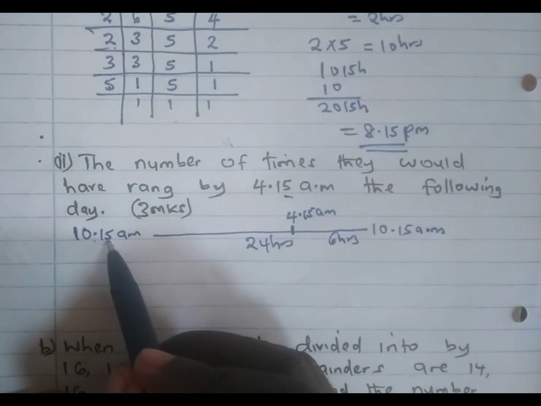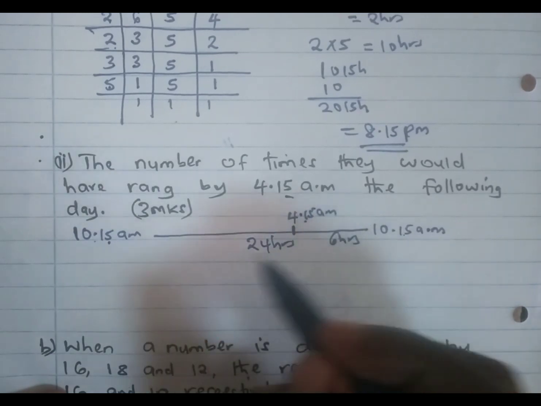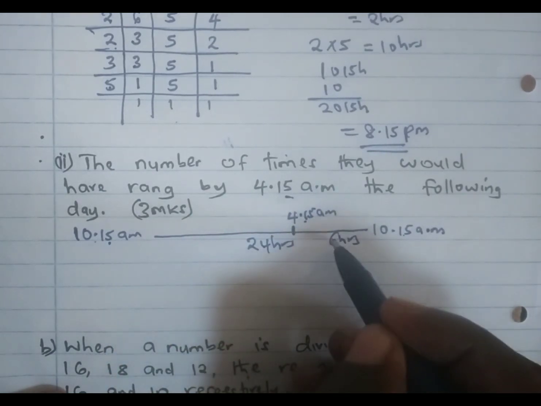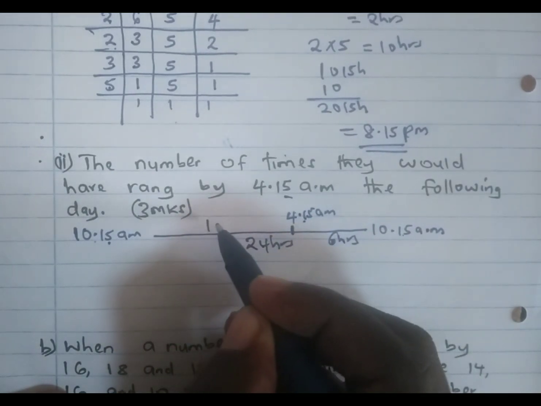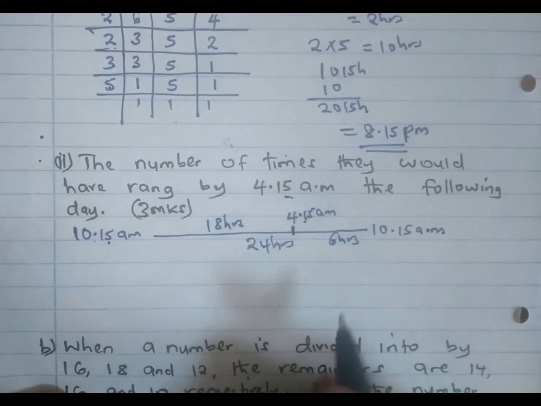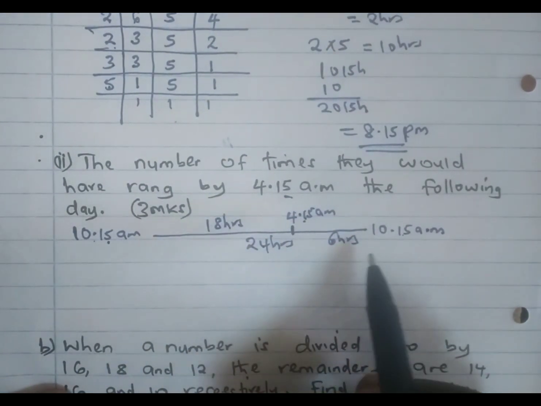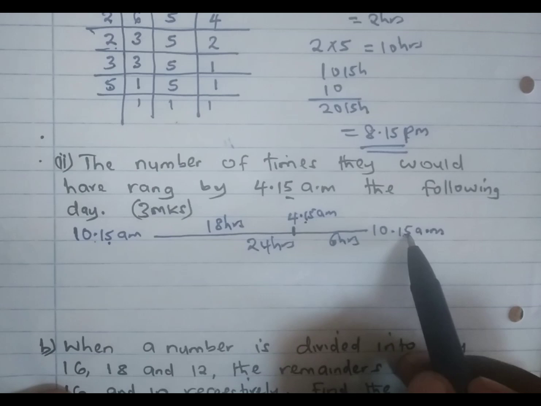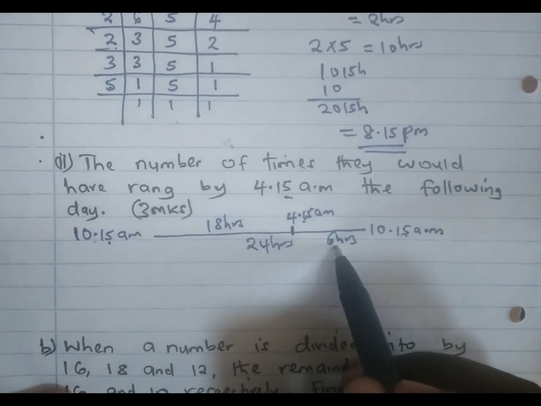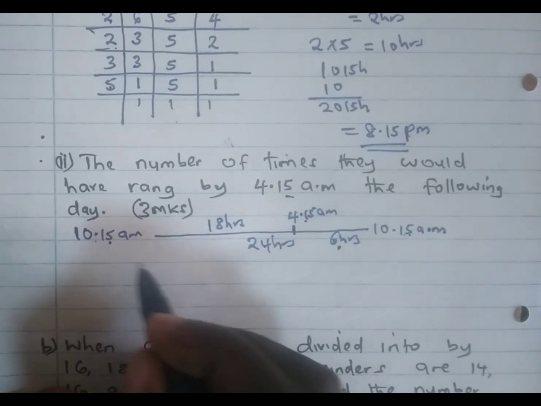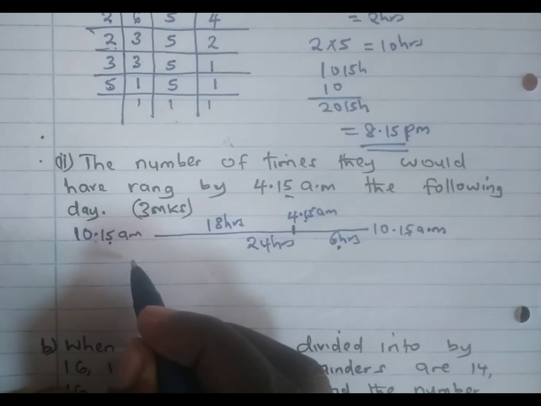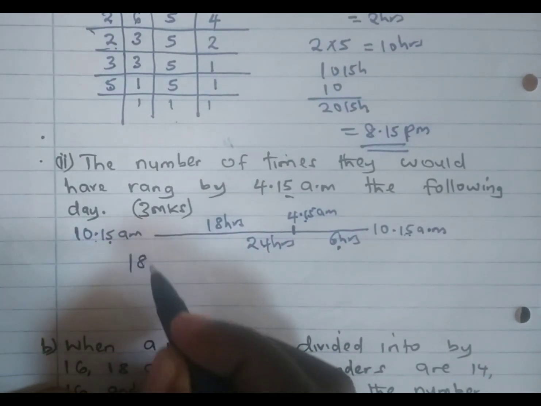Meaning between 10:15 and 4:15 a.m. we are going to have 24 minus 6, giving us 18 hours. How did we get the 6 hours? You take 10:15 minus 4:15, it will give you 6 hours. That means we have a total of 18 hours.